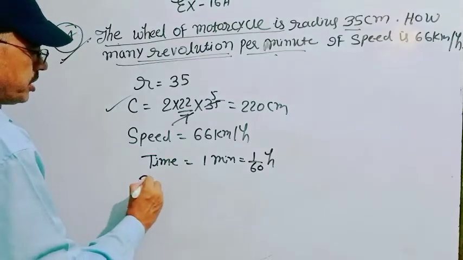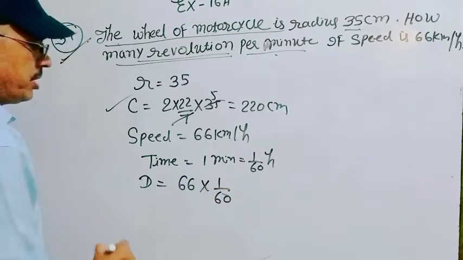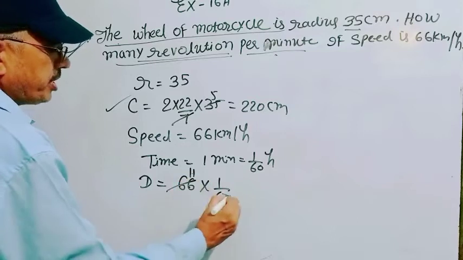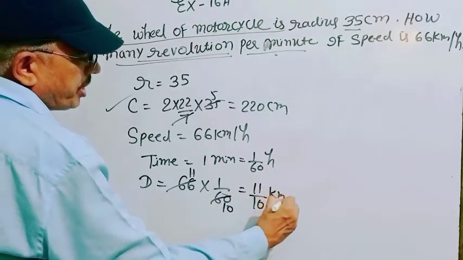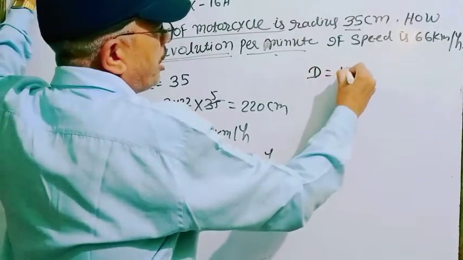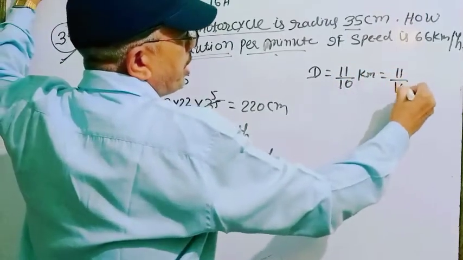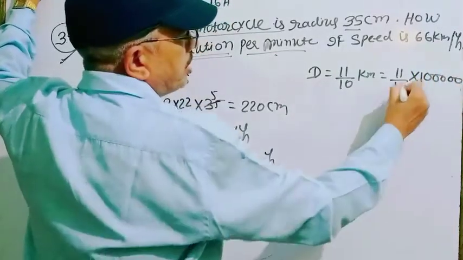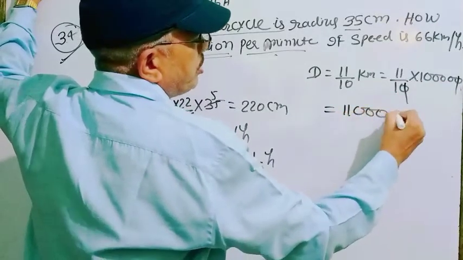Distance is equal to speed into time, 66 into 1 by 60, which is 11 by 10 kilometer. Converting, 11 by 10 into 1000 meter into 100 cm, we get 110000 cm.